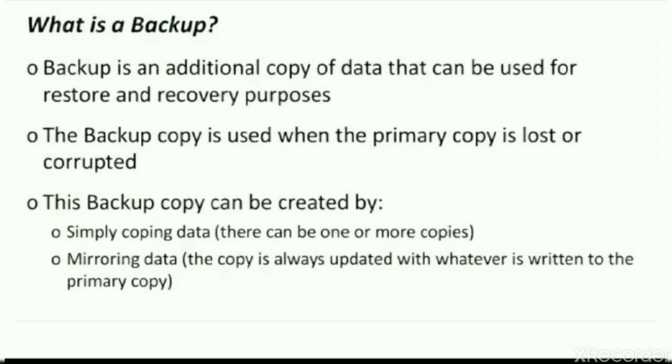It is one way to create a backup copy. The second way is mirroring data. In the case of mirroring, the copy is always updated with whatever changes you make in the primary copy. So if you change the primary copy, that update needs to be done in the mirror copy also, or we can say in the backup copy.